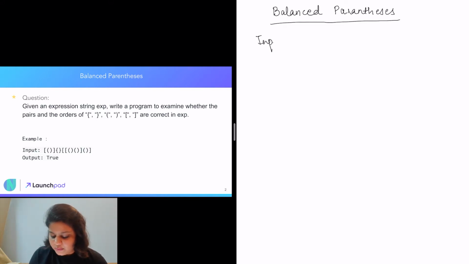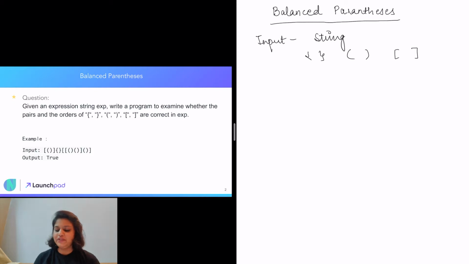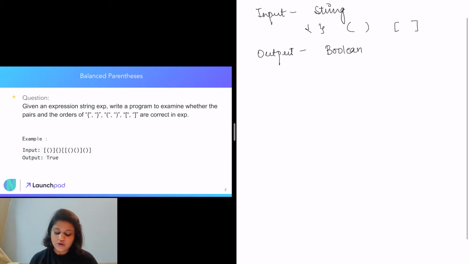So in this problem, the input is basically a string which will have different parentheses, which are these curly braces, normal braces and square braces. So it can be a combination of these 6 characters. And our output has to be a boolean, true or false, based on whether this is a balanced parenthesis or not. So now first see what a balanced parenthesis is.